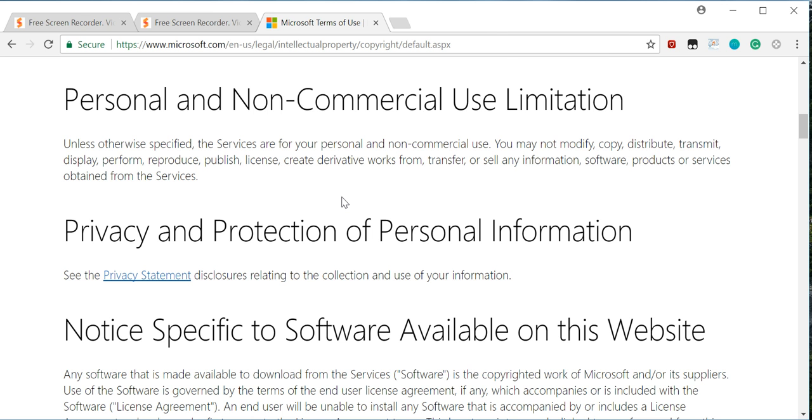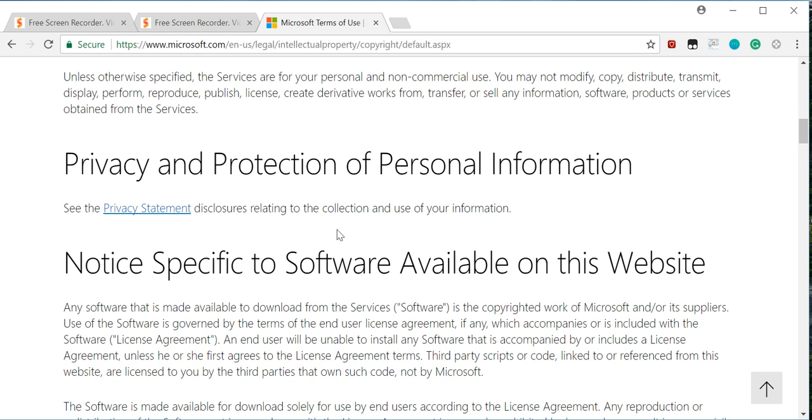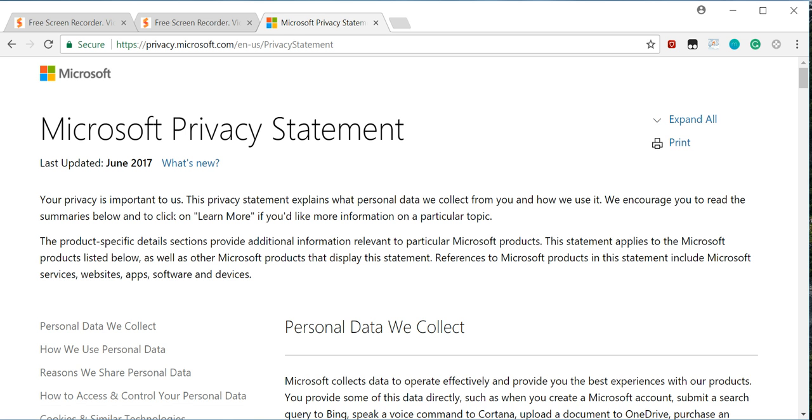Privacy and protection of personal information. See the privacy statement disclosures relating to the collection of your information. Okay? Let's take a look. Microsoft Privacy Statement. Last updated June 2007.